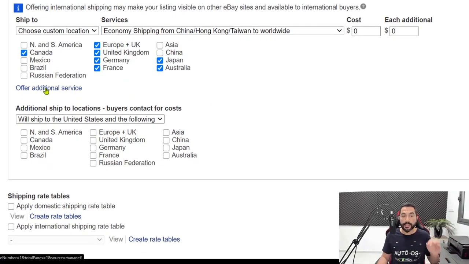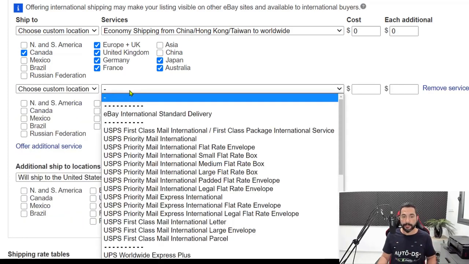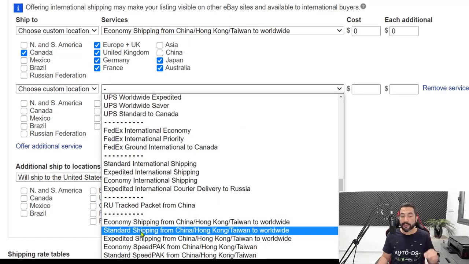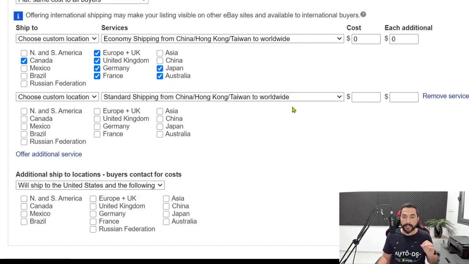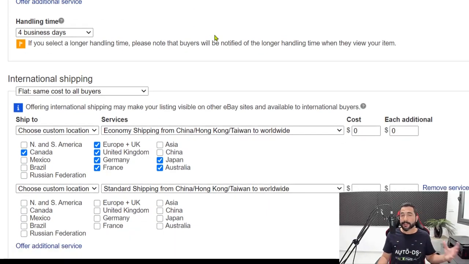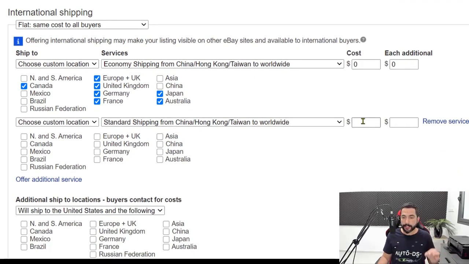Now what we want to do is offer an additional service. Again, choose custom location. And this time, instead of economy shipping, we're going to go with standard shipping from China, Hong Kong, Taiwan to worldwide. And this is going to be the same method that we just did up here, which means the customer is going to get the same shipping option, but we're just going to profit a little bit more. Again, it's a neat little trick that works every now and then, and it's very nice to have.